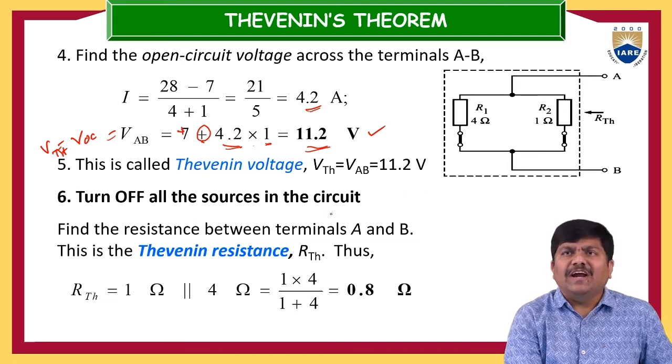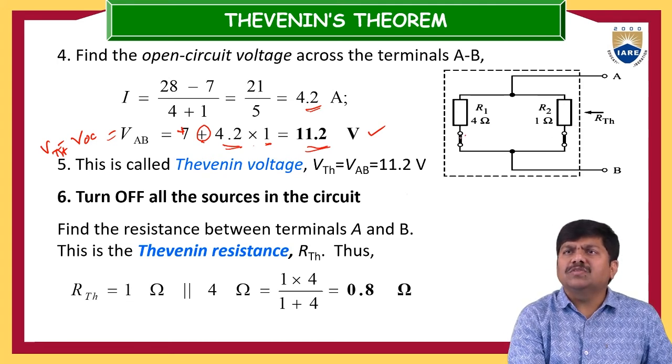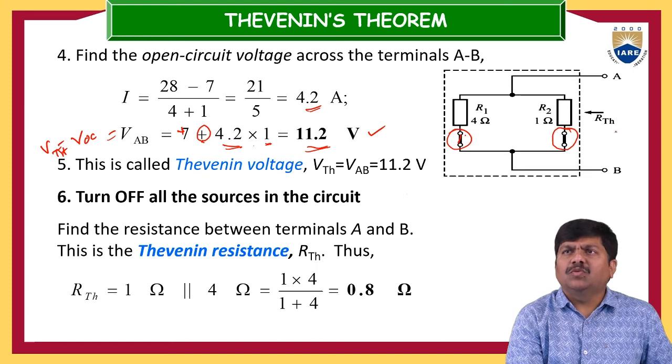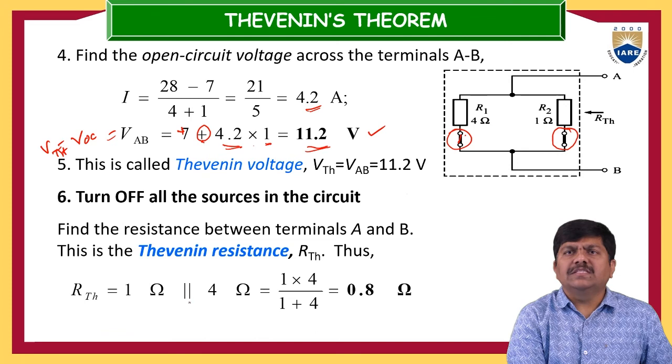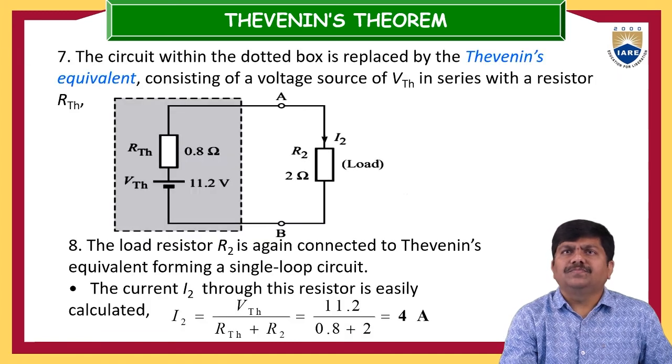So find the resistance between terminal A and B. This is nothing but the RTH. Between these two terminals, you look into the circuit. This voltage source we have short circuited, and this 7 volts voltage source is also short circuited. So looking back into the electrical network through A and B, this 1 ohm and 4 ohm are connected in parallel. So RTH is 1 ohm in parallel with 4 ohm, and the total value is 0.8 ohms. That is the RTH value.